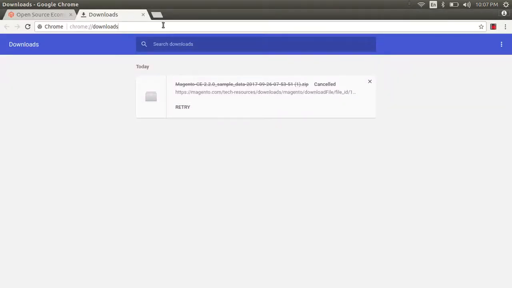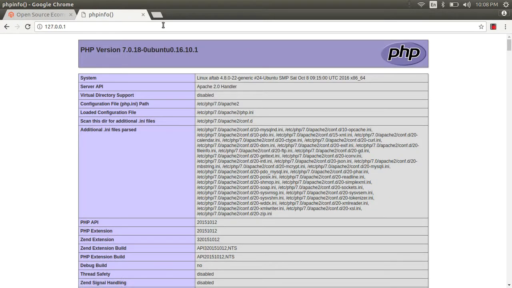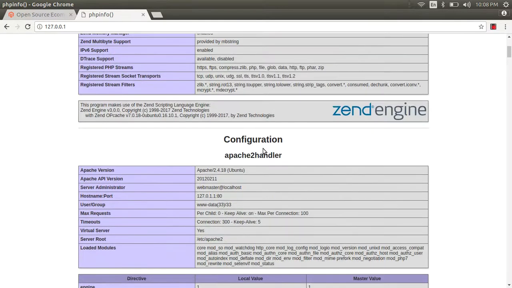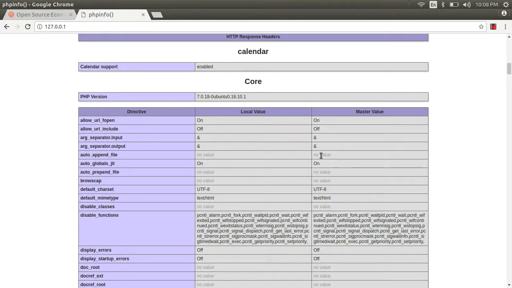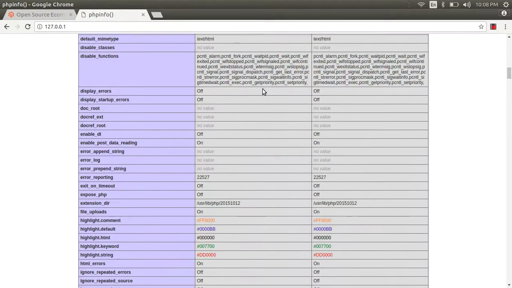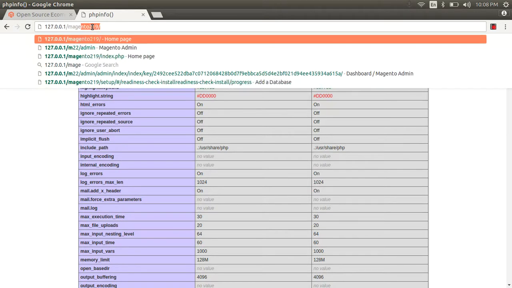Okay, right now on localhost I'm using PHP version 7.0.18, and Ubuntu version 16.10, right? And using Apache and MySQL. If you are familiar with Nginx, you can try Nginx also, right, guys? So slash Magento 2.